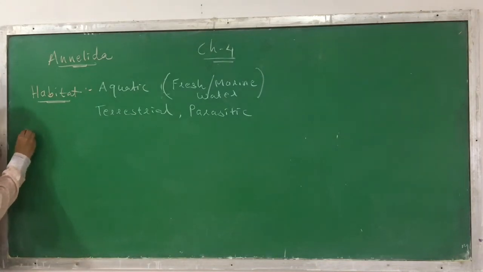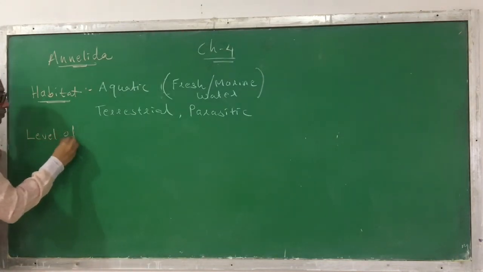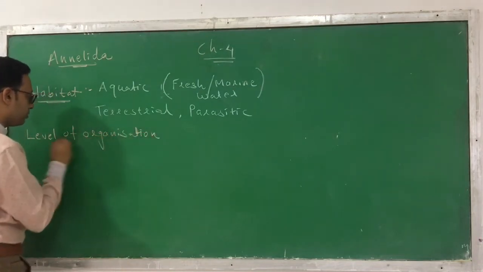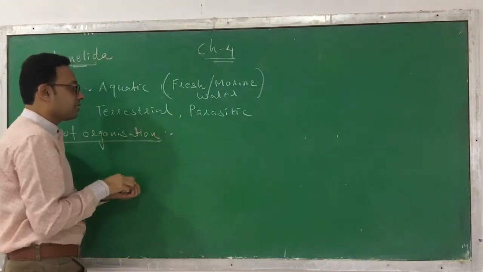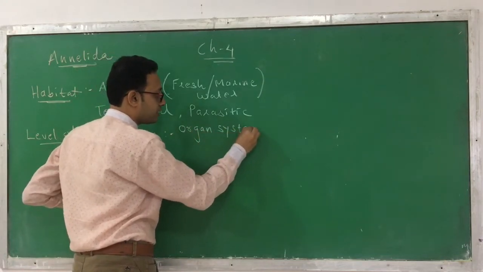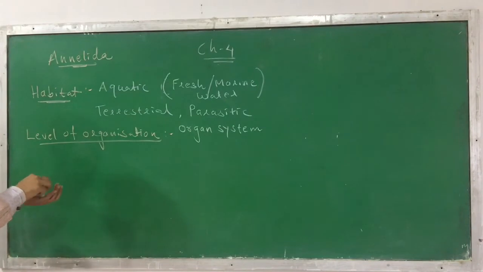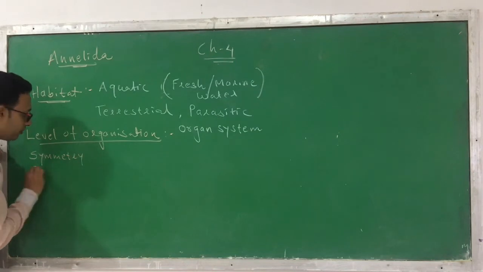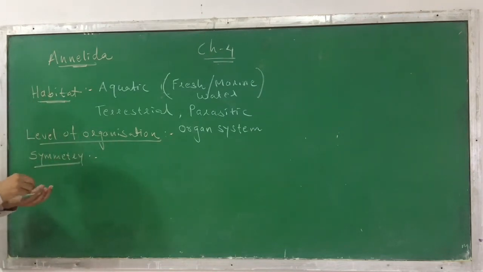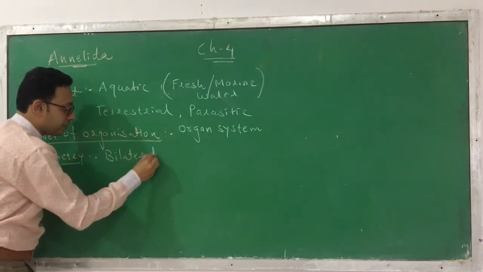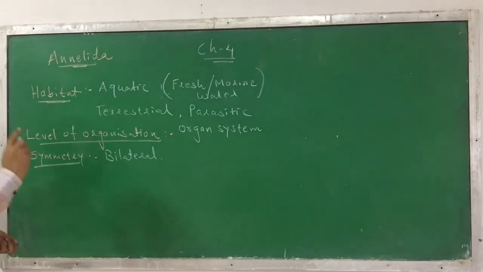Next, second is level of organization. Which level of organization do they have? Here in the phylum Annelida, the organization observed is organ system level. When we talk about symmetry, what kind of symmetry is observed in this phylum Annelida? The kind of symmetry observed is bilateral symmetry. Bilateral symmetry is observed in the phylum Annelida.